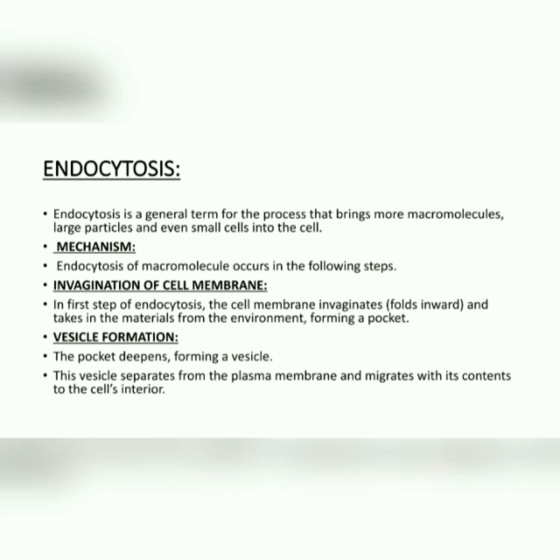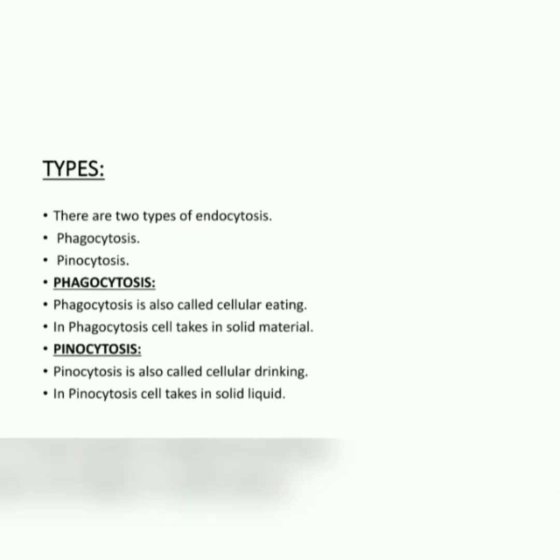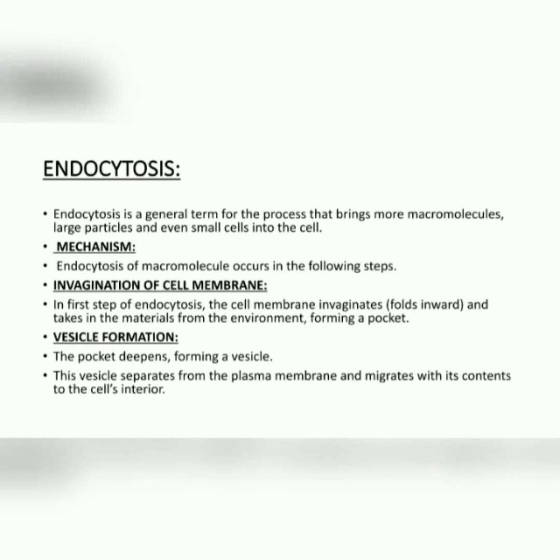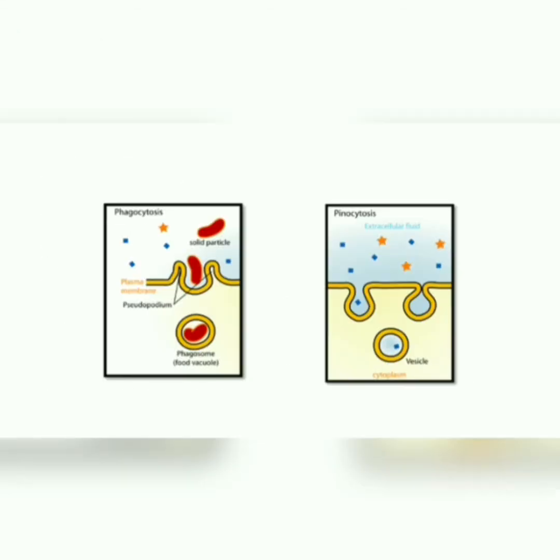What will happen first, dear, is that when endocytosis occurs, first the cell membrane will invaginate. It will fold inwards and take in the materials from the environment, forming a pocket. They will form a pocket-like structure, as you can clearly see in this picture. Then the vesicle formation: the pocket will deepen, forming a vesicle, as you have clearly seen in the diagram. Then this vesicle separates from the plasma membrane and will migrate with its contents to the cell's interior, dear.